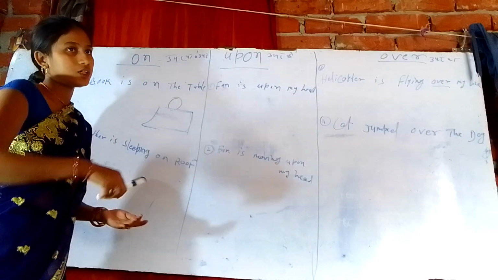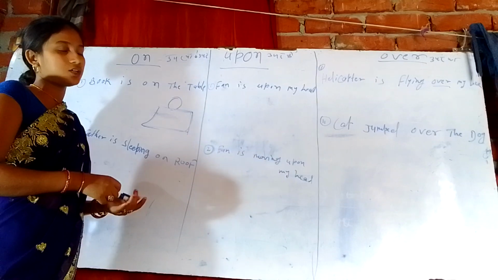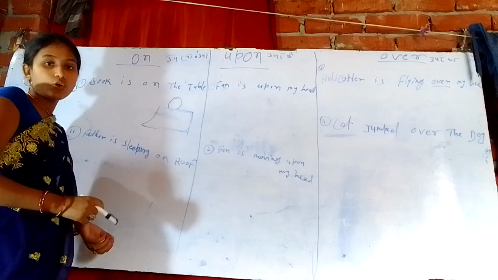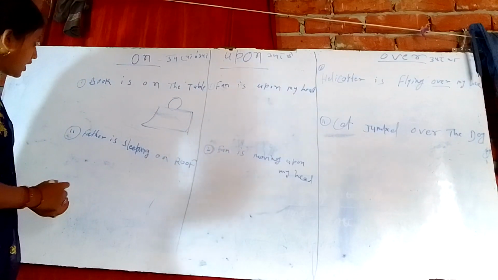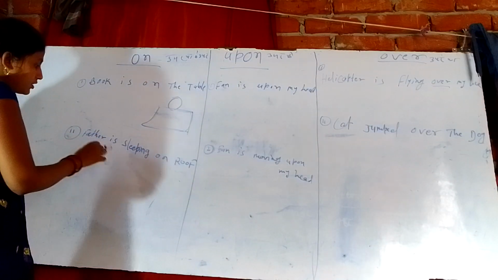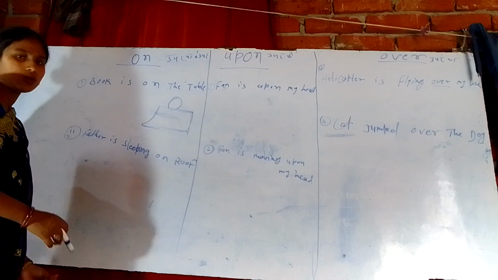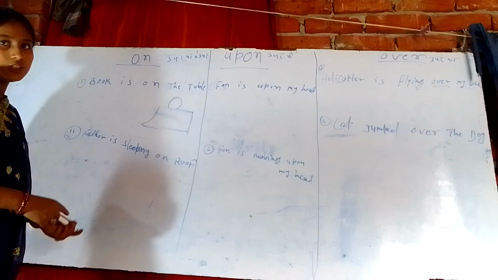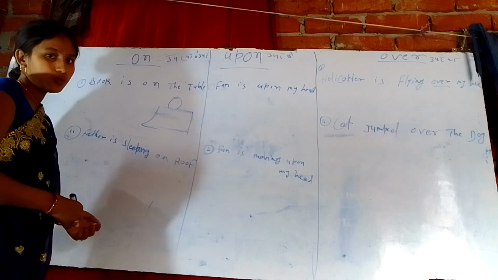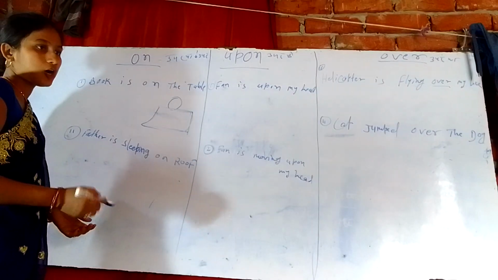If you see anything touching, then you have to use on, not upon, not over. Father is sleeping on the roof. Father is going on the road. If you make the translation of these types of words, then you have to use on, not upon.